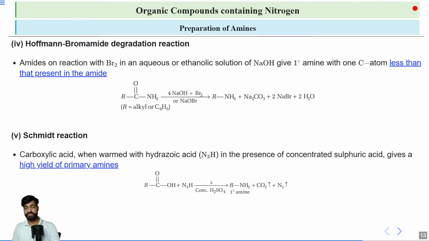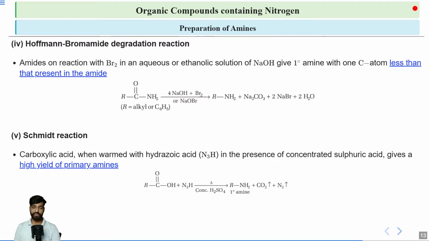So this is your reaction. Here we have taken a carboxylic acid, and again we are getting an amine which has one carbon less than the carboxylic acid with which we have started the reaction. And where is that carbon going? That is released in the form of carbon dioxide, whereas your N3 is being converted to N2. Okay, so this is your overall reaction.